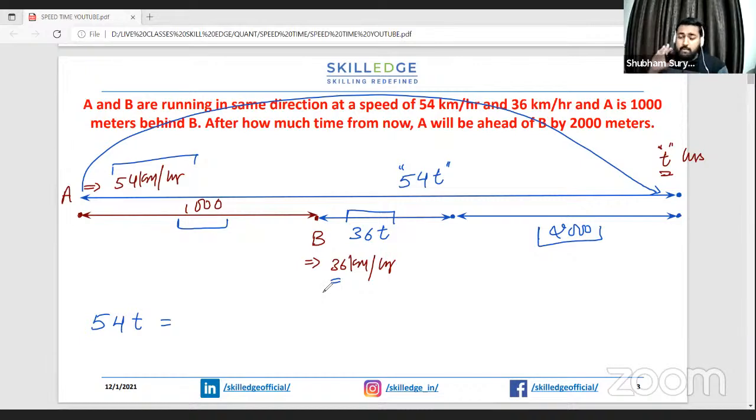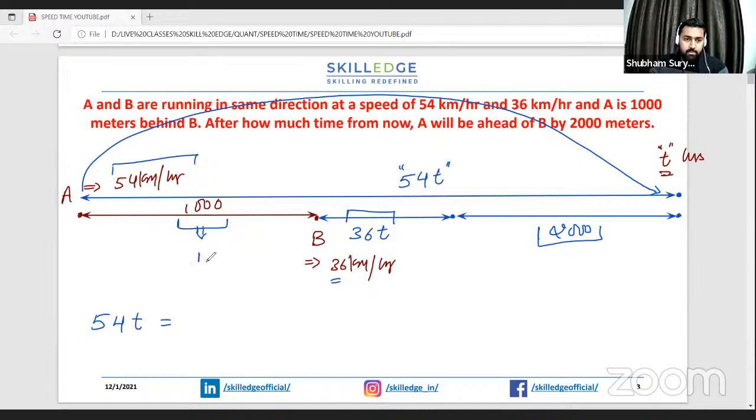Now there is something that we need to keep in mind over here. The distance is given in terms of meters, and speed is given in terms of kilometer per hour. So what we can do is we can either convert the distance in terms of kilometers, or we can convert the speed in terms of meter per second. I think converting distance is going to be easier, because speed we have already taken. So let's just convert this.